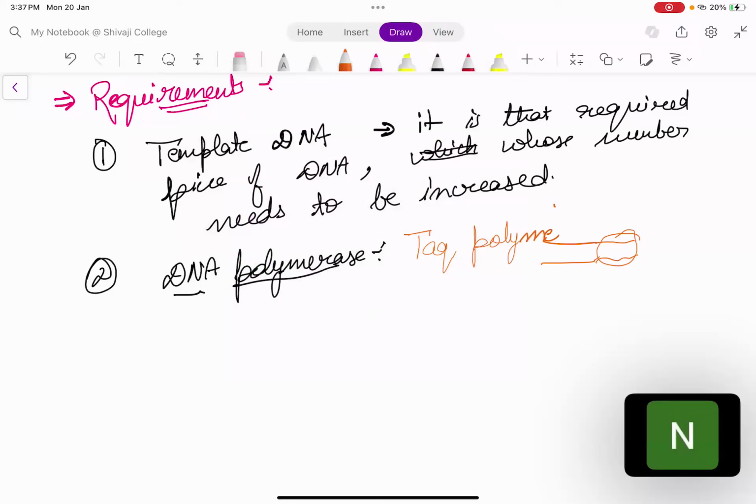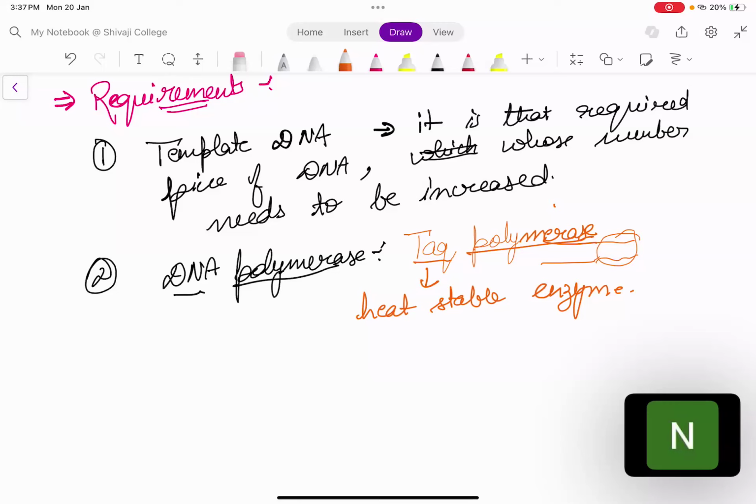Because it is a heat stable enzyme. Why do we need heat stable enzyme? Because this PCR reaction runs in very high temperature. That is why the enzymes that we need in this reaction should be thermostable. ठीक है, they should be heat stable so that they won't get degraded in high temperature.